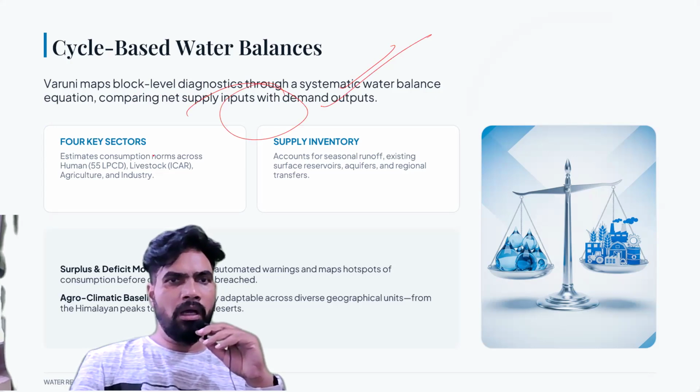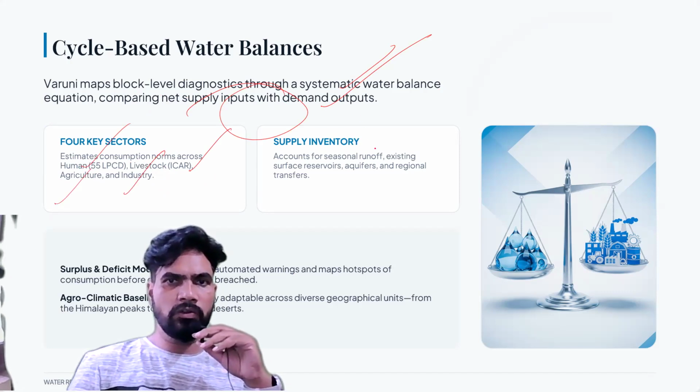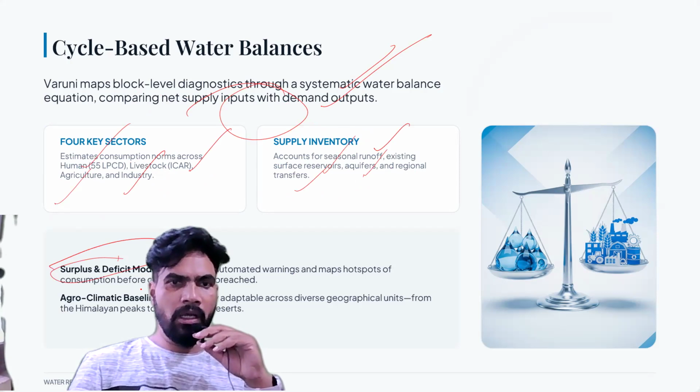Okay. Then there are four key sectors: humans, livestock, agriculture, industry. Then supply inventory is also there. This accounts for seasonal runoff, existing surface reservoirs, aquifers, and regional transfers. Okay. Then supply and deficit models are also there.